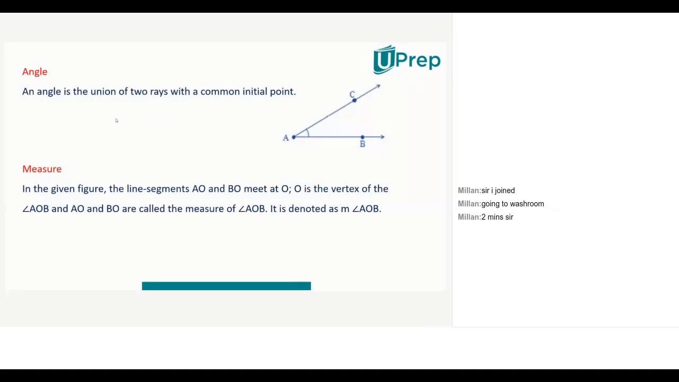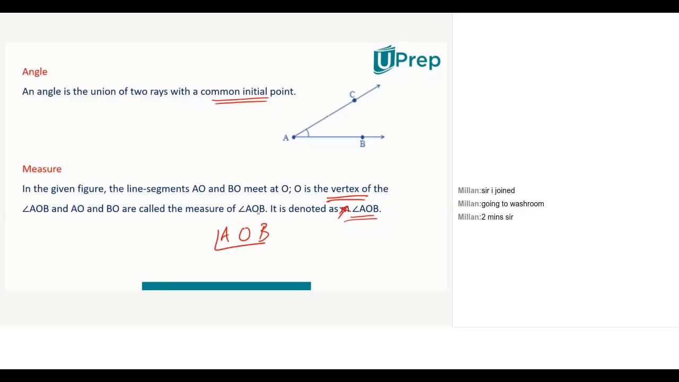Then, as you said, angle is a combination of 2 rays. Not every combination of 2 rays, but the most important thing is they should have a common initial point, and the common point is called the vertex. That will be the middle part of the angle notation. Angle, vertex in the middle, the 2 rays which end at O, that is AO, OB.